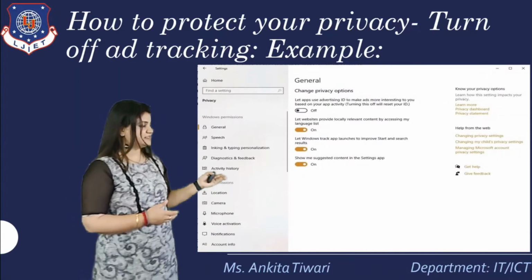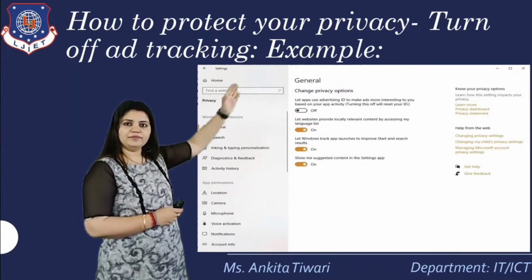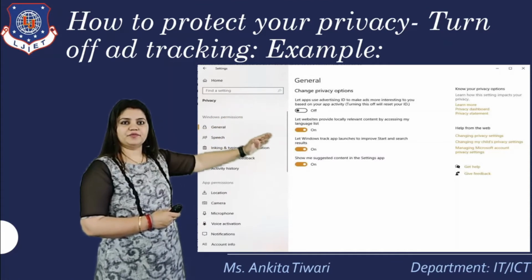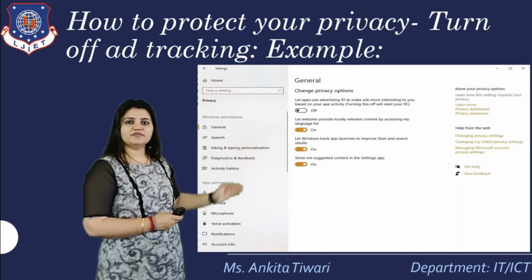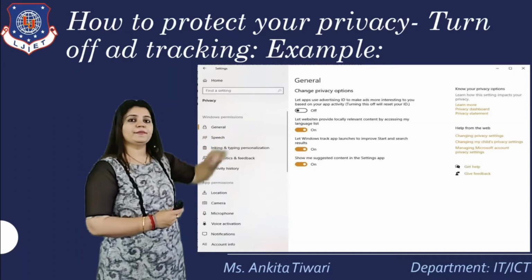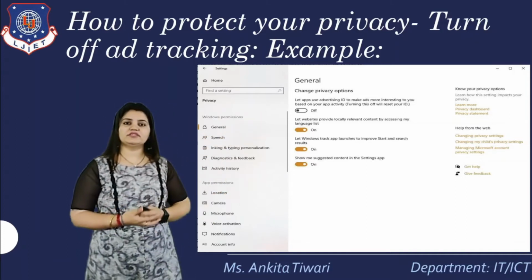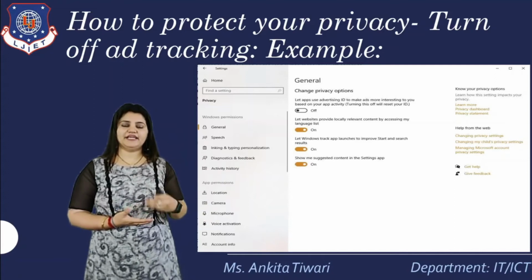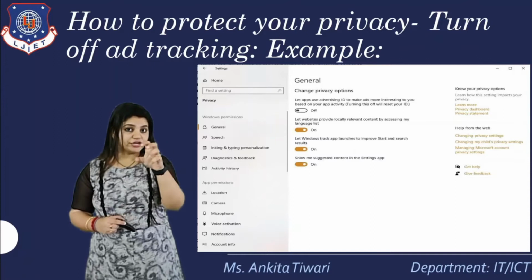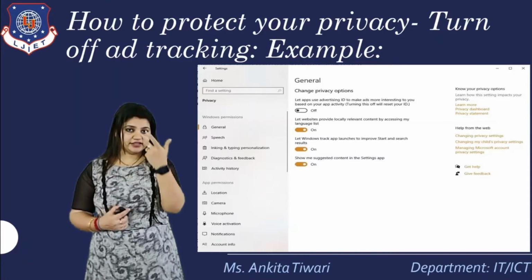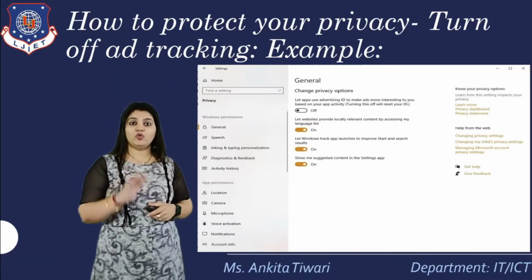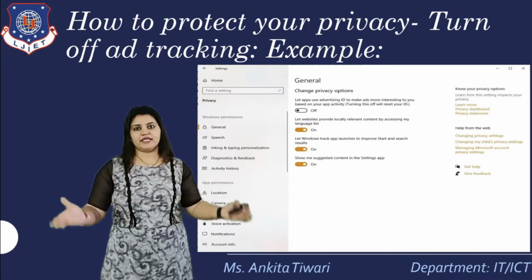This is the example of it. As you can see here, general. In general we have the privacy options, and with respect to that we have to turn off the first one, the advertising ID. When we turn it off, the ID tracking will be stopped. That means the advertisers who were watching you so that they could target you will be stopped. This is provided by the OS itself as a security measure.